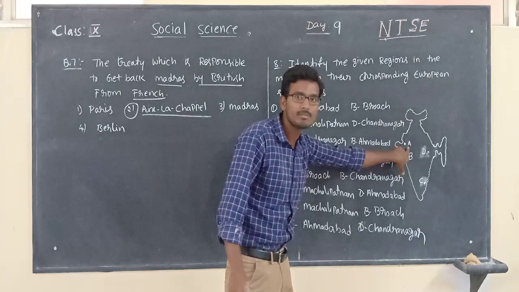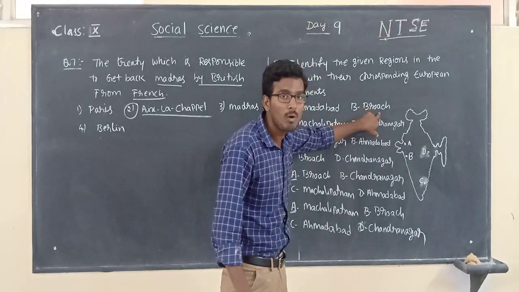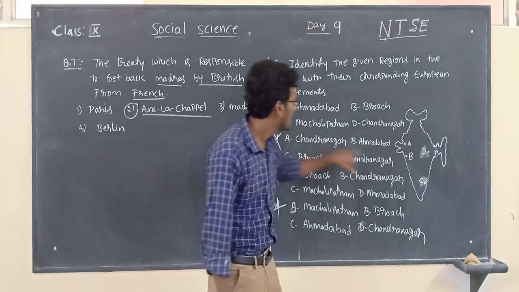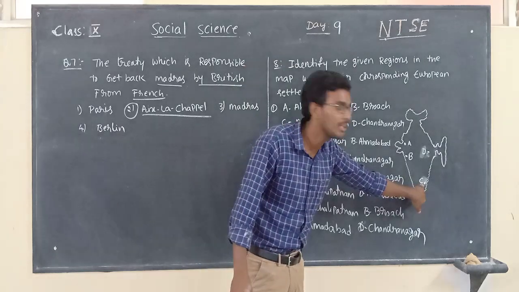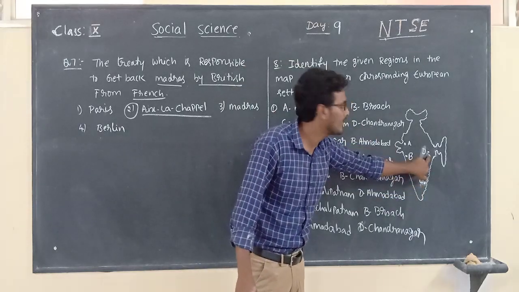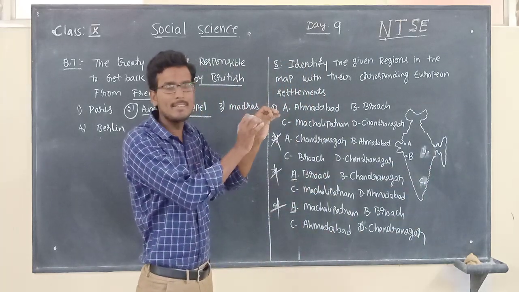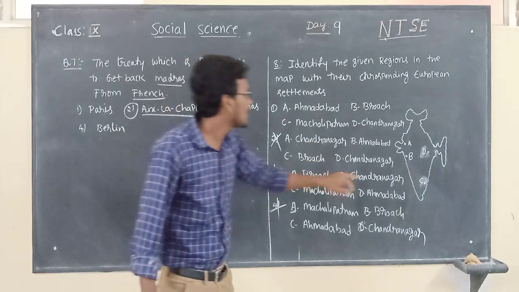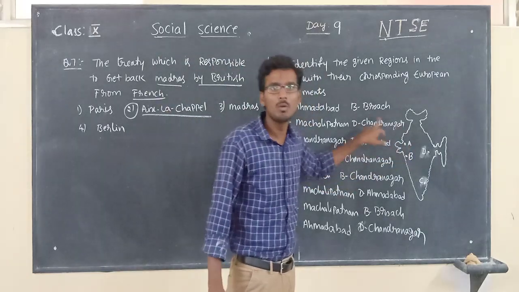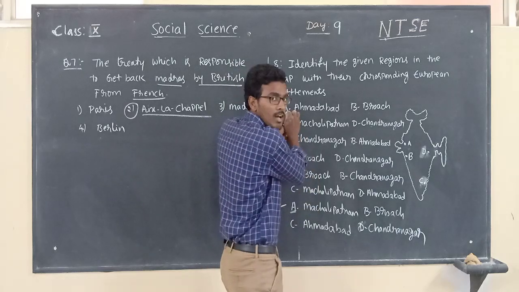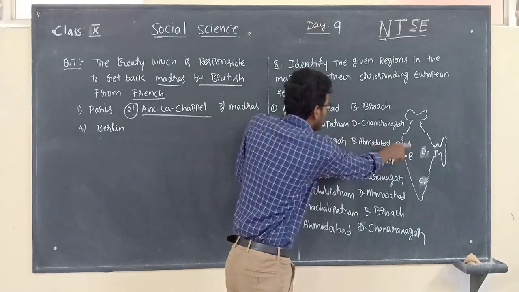So now the one and only option left over here is option number 1. A, Ahmedabad, correct. B, Broach, Bharuch, correct. After that, C, Machilipatnam, that is also the right location. And D, Chandranagar, that is also the right location. What is the conclusion here? All the British settlements are given here, and as per the alphabet we have to know the right option. Listen carefully. A, Ahmedabad, correctly marked.